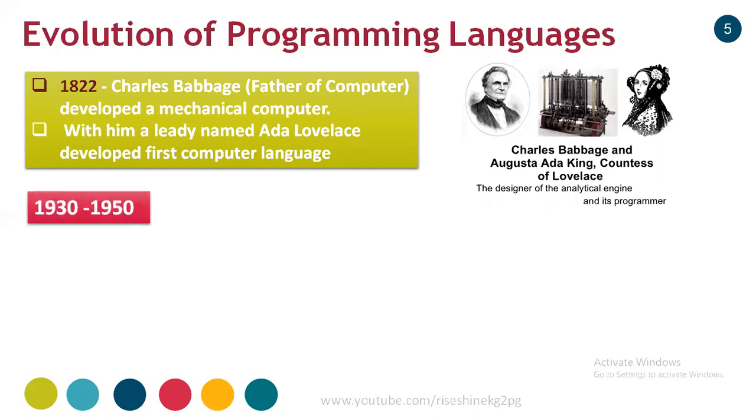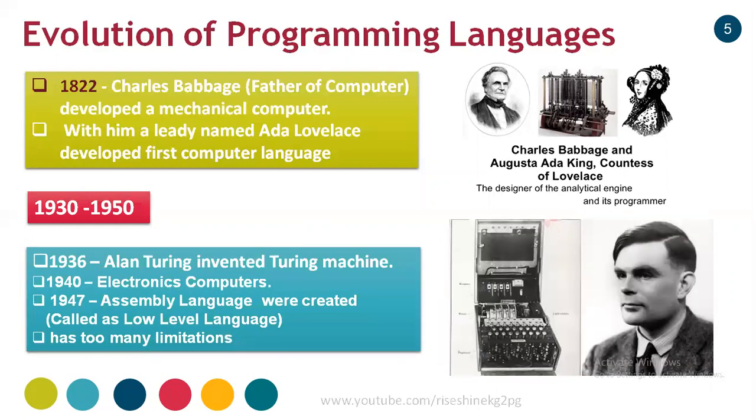Then as we move ahead in time, in between 1930 to 1915, so many low-level languages evolved. For example, in 1936, Alan Turing invented the Turing machine. This machine was used to decrypt the code in the Second World War. So this is again the next step in computer programming languages.